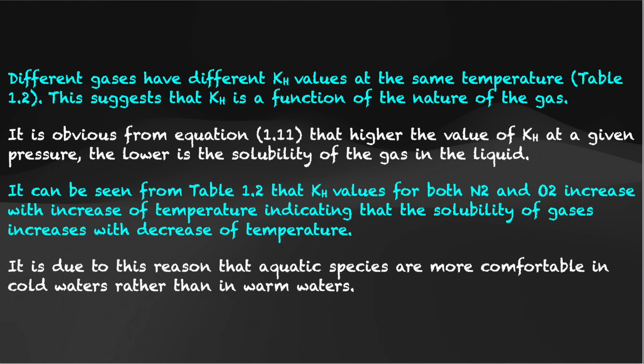Now different gases have different KH values at the same temperature, that is suggested in the table 1.2. This suggests that KH is a function of the nature of the gas. So as we saw that KH is a proportionality constant here, it is a function of the nature of the gas, that is different gases would have different KH values. It is obvious from equation 1.11. Your equation 1.11 is nothing but P is equal to KH into mole fraction, right? That higher the value of KH at a given pressure, lower is the solubility of the gas in the liquid.